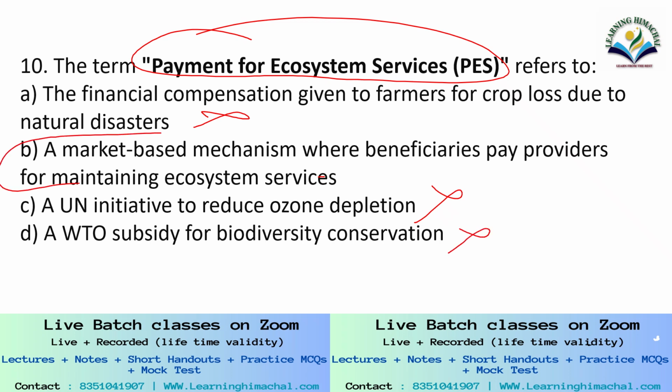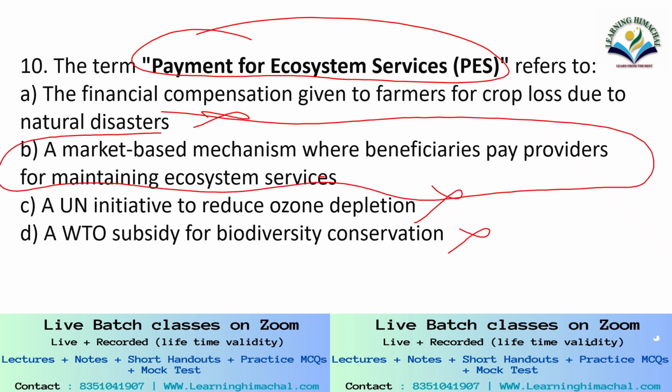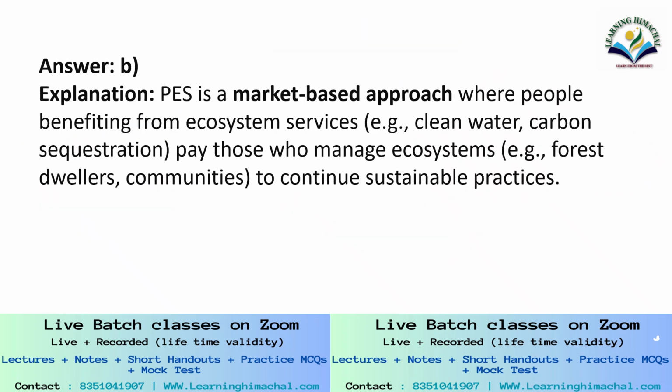Correct answer here is a market-based mechanism where beneficiaries pay providers for maintaining ecosystem services. It is a market-based approach where people benefiting from ecosystem services, that is clean water, carbon sequestration, pay those who manage the ecosystem, that is forest dwellers and communities, to continue sustainable practices.